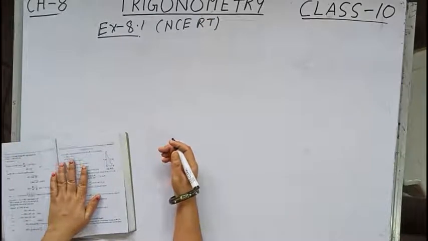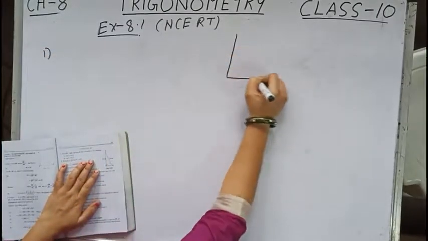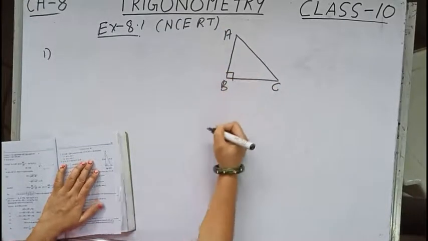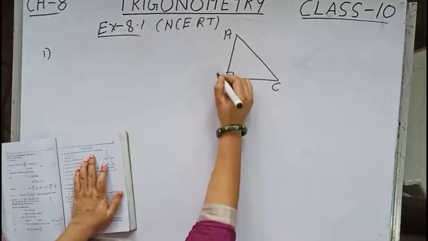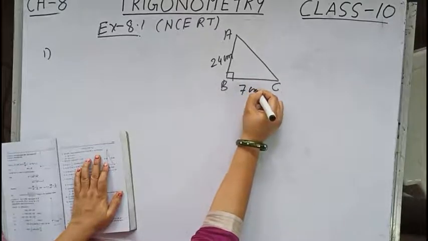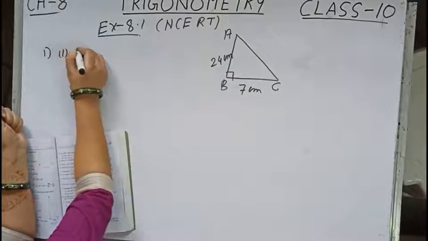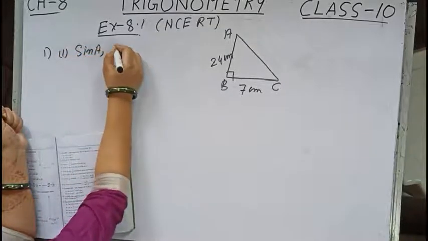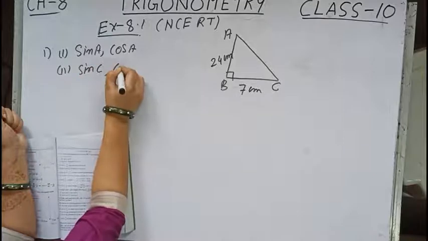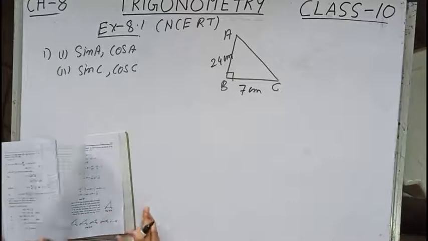The first question says: in a triangle ABC, right angle at B, AB equals 24 centimeter and BC equals 7 centimeter. Determine, number 1, the value of sin A and cos A. And number 2, the value of sin C and cos C. Children, please take out your NCERT book. I am not writing the question over here. Okay.